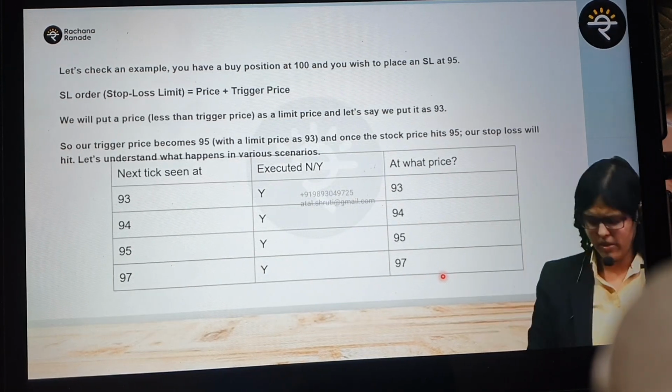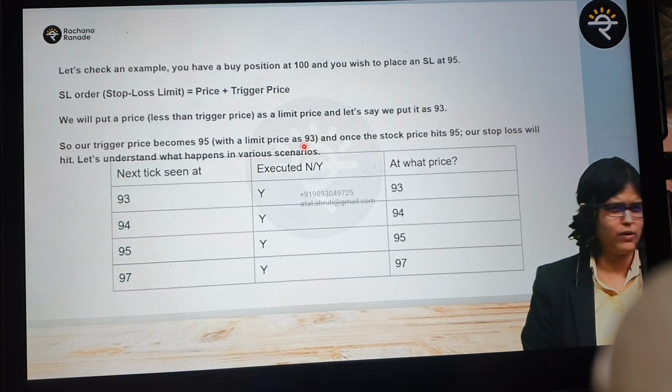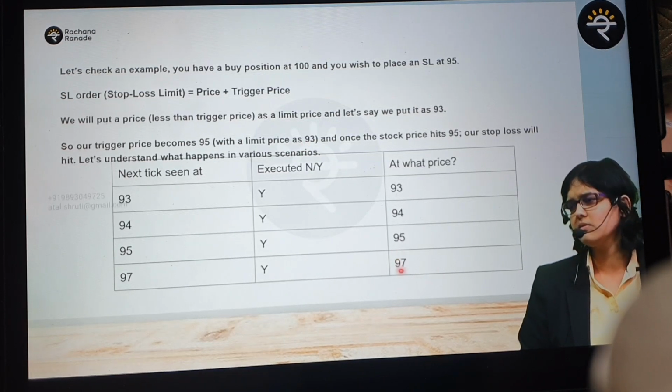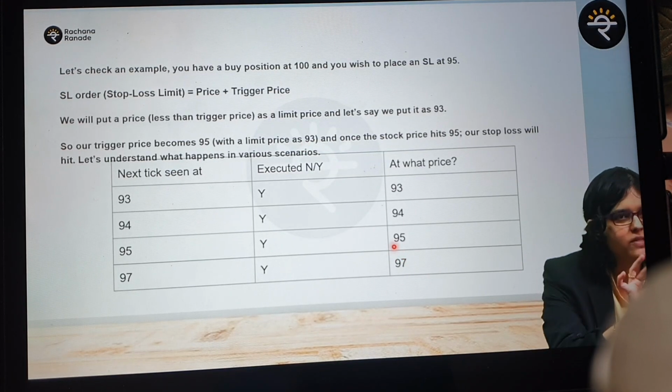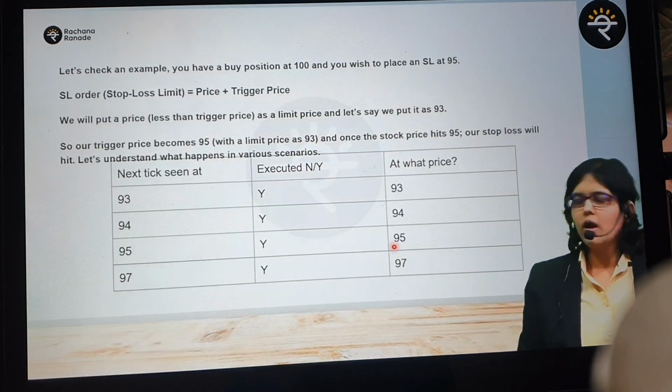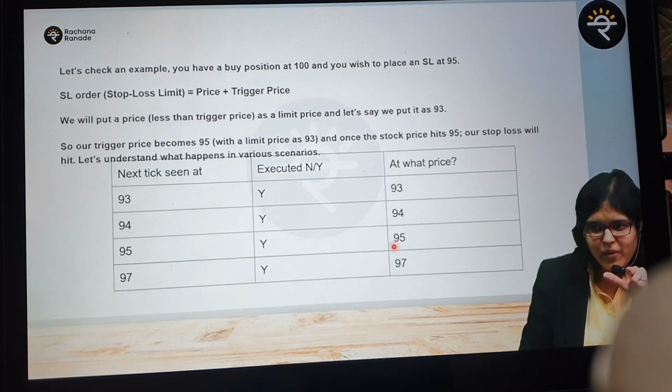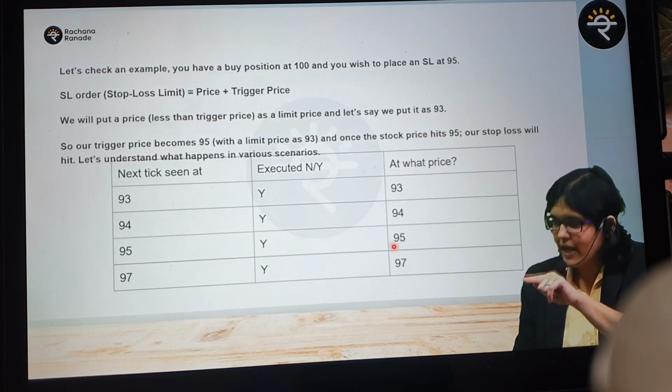Why? I wanted 93 as my stop loss. I wanted 7 rupees loss. I got only 3 rupees loss. Will you cry? You defined a maximum loss of 7, and you got less loss. Then you say, but from 95 it went up. Is that your pain point? If you're crying because of that, then what is your mistake?